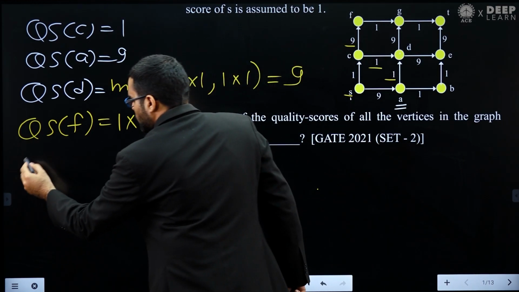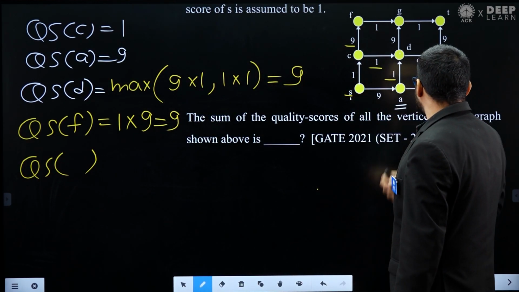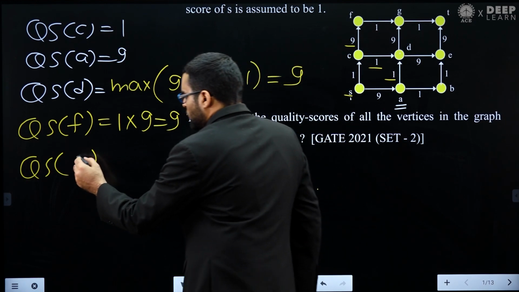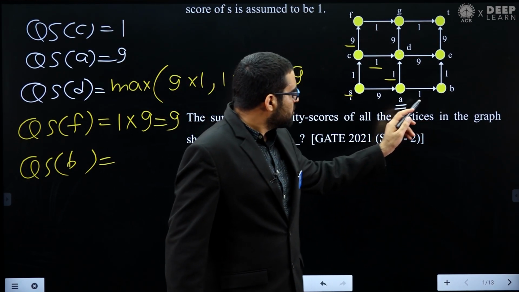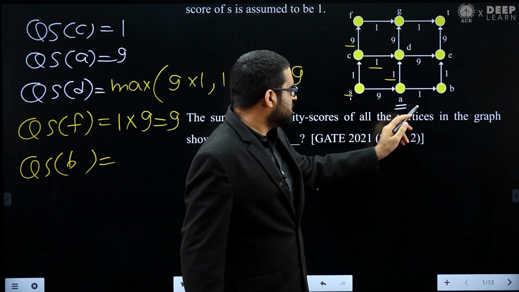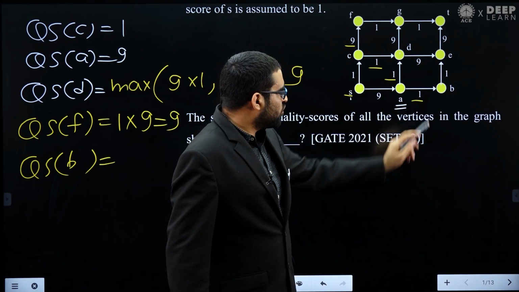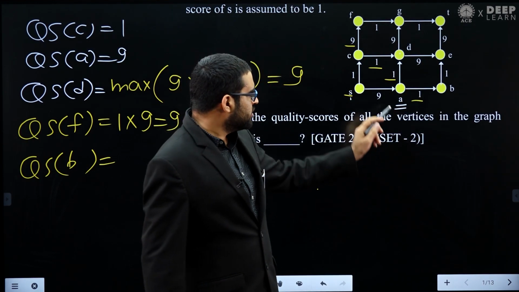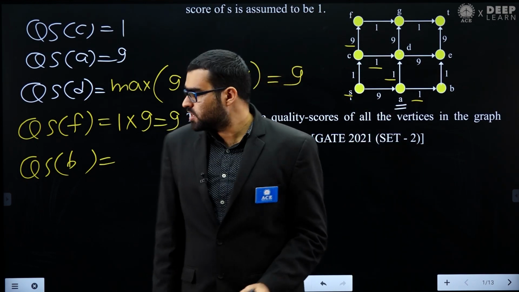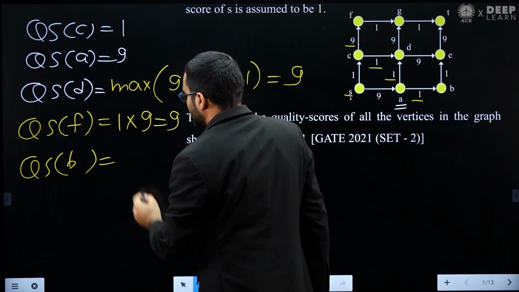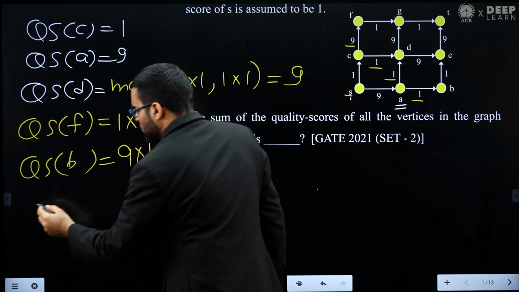Now let's see the next vertex. Let's find out the quality score of B. There is only one incoming edge in B, and that is from A to B, with edge weight 1. So the quality score of B will be the quality score of A multiplied by 1. The quality score of A is 9, and 9 multiplied by 1 is 9. So we know the quality score of B.